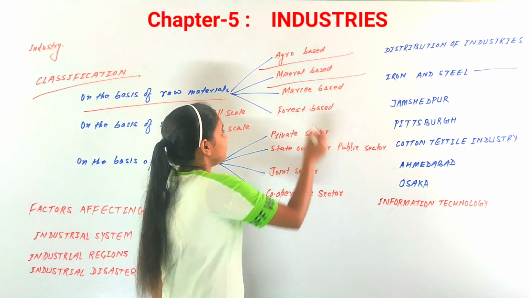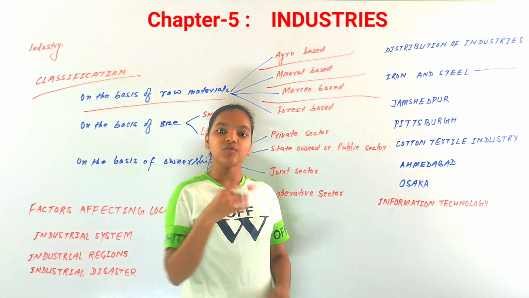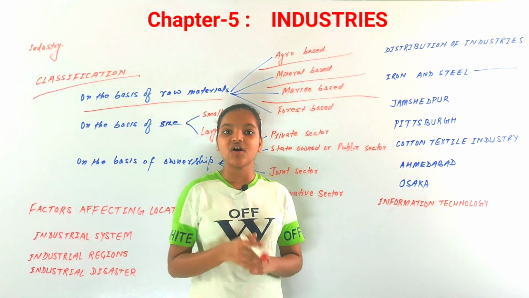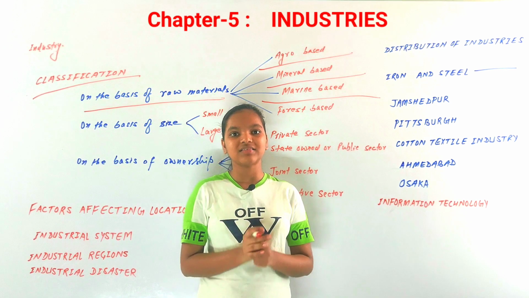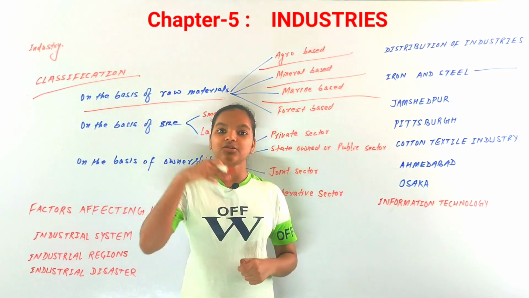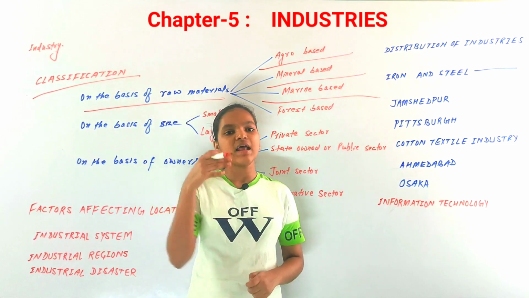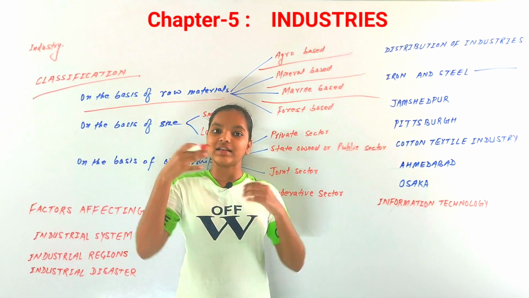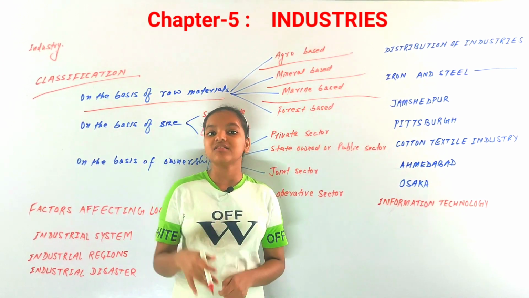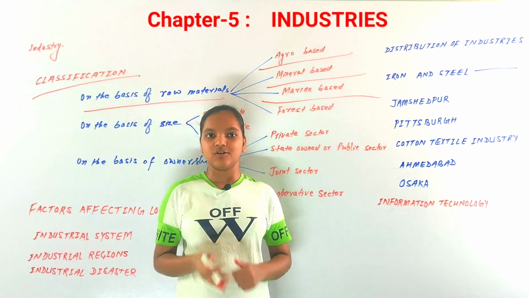Now third is marine-based industries. Marine-based industries are those industries that are based on sea items or lake items, like water bodies items. Salt is also an example of marine-based industries, and there are many more examples, like fish oil or seafood items. These are examples of marine-based industries that are based on sea items.